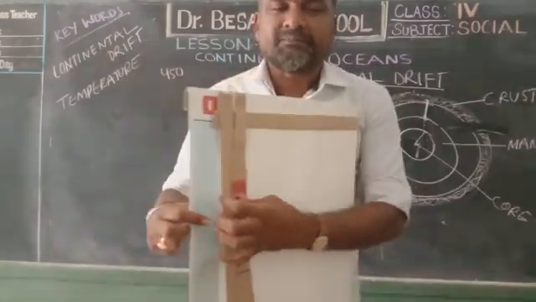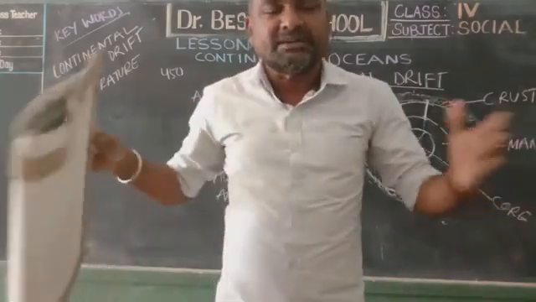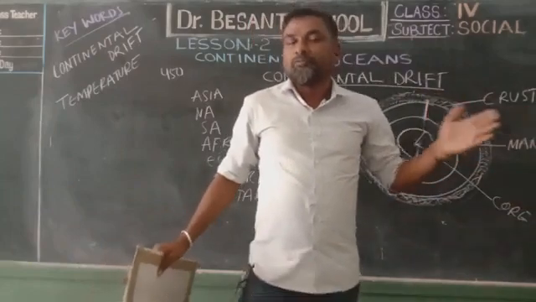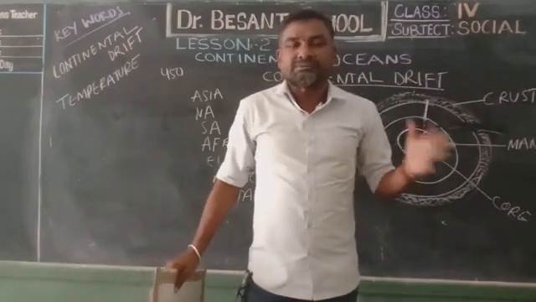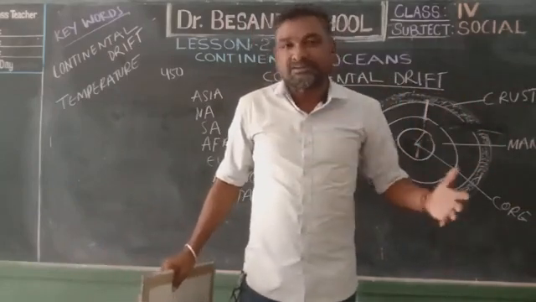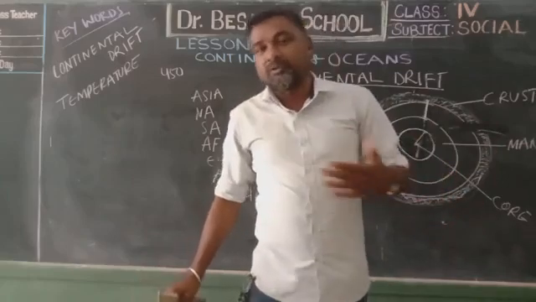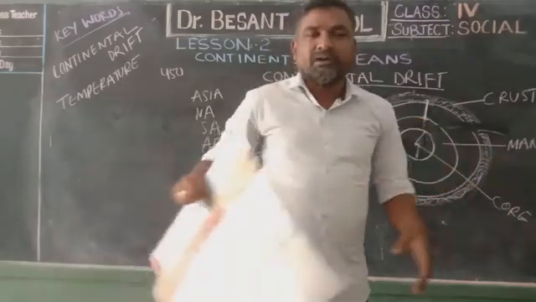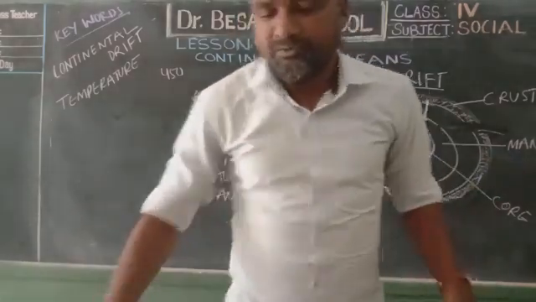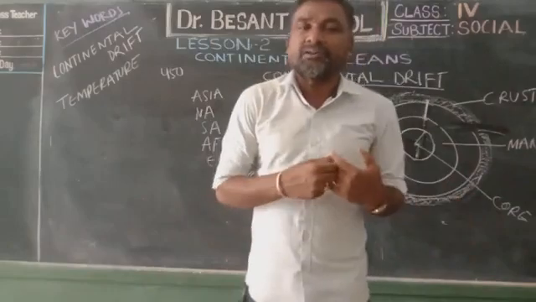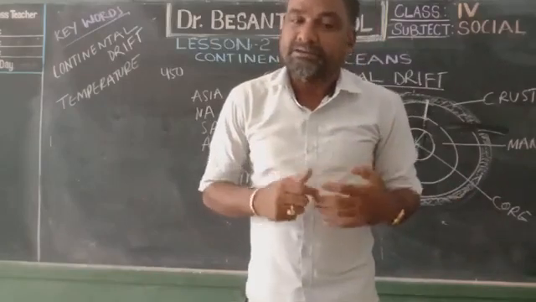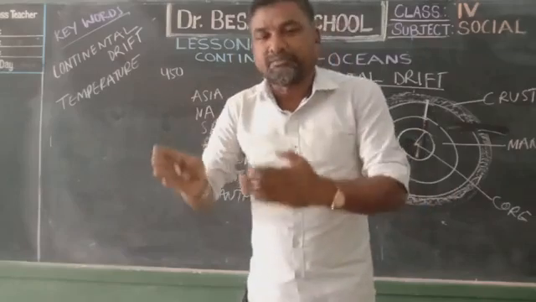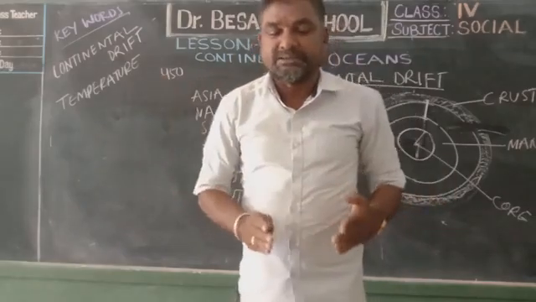We already discussed, the continents are always moving. Continuously they are moving very, very slowly. We cannot see the movements of the continents with our eyes, and we cannot feel them also. We cannot see or feel the movement from one place to another. But this will happen. That's why it makes 3 into 5, and 5 into 7 in the present day.